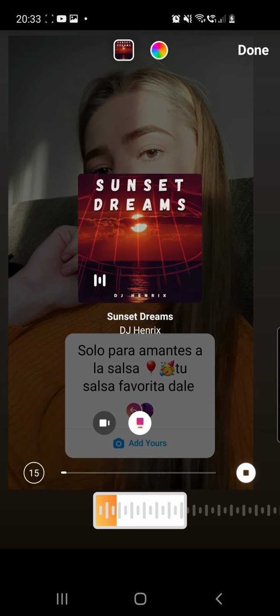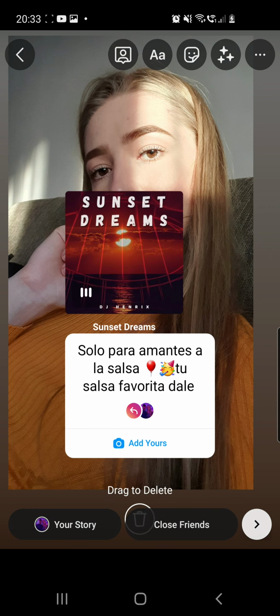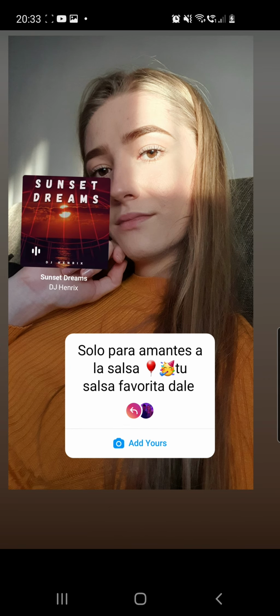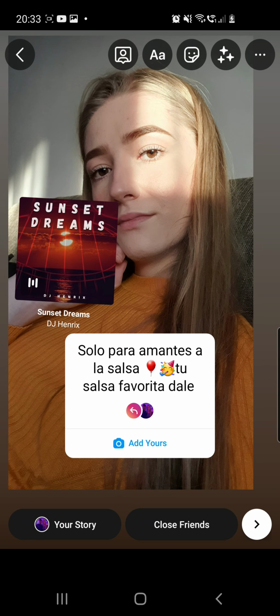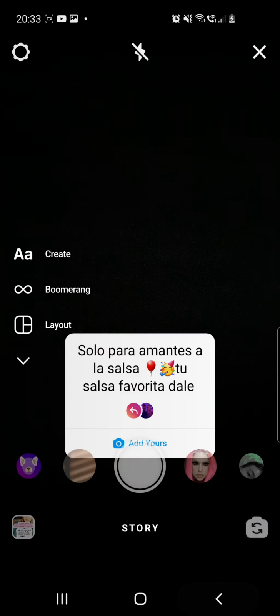You have to click on the done button from the right bottom corner and place your song where you want. So once you are happy with your story, you just have to share it with your friends. Click on the your story button from the left to bottom corner and your story will be shared. So yeah, now let's show you from where you can get that link.